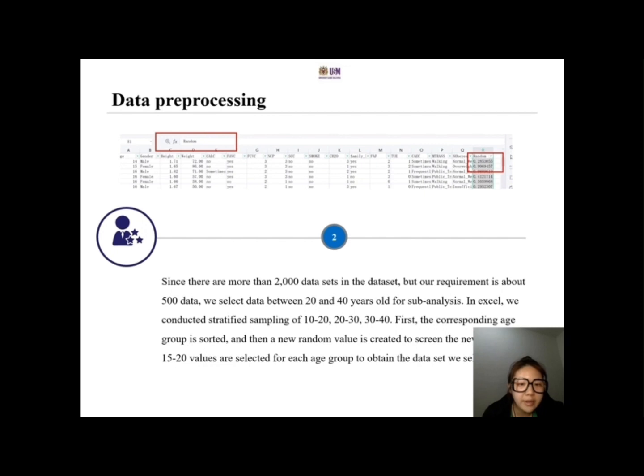Next, we found that there are more than 2,000 data in the dataset, but our requirement is about 500 data. We select data between 20 and 40 years old for sub-analysis. In Excel, we conduct a stratified sampling of under 20, 20 to 30, and 30 to 40. First, the corresponding age group is sorted, and then a new random value is created to screen the new sample. 15 to 20 values are selected for each group to obtain the data we selected.